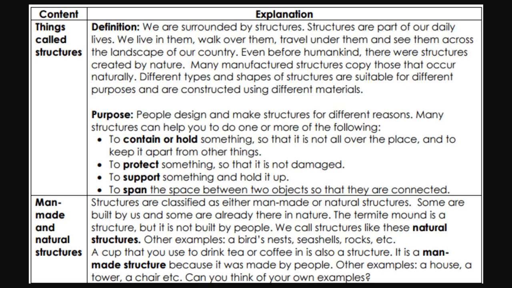Man-made and natural structures. Structures are classified as either man-made or natural structures. Some are built by us, and some are already there in nature. The termite mound is a structure, but it is not built by people. We call structures like these natural structures. Other examples: a bird's nest, seashells, rocks, etc.